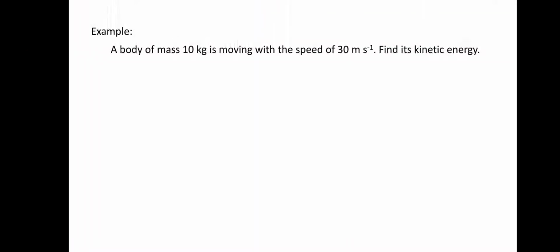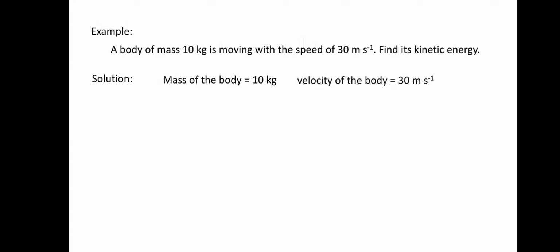Now here is a numerical where a body of mass 10 kg is moving with the speed of 30 meters per second. Find its kinetic energy. So here we have to find the kinetic energy where the mass of the body is 10 kg and the speed or the velocity of the body is 30 meters per second. So we'll use the formula kinetic energy is equal to half mv squared, where mass is 10 and velocity is 30. So we put those values.